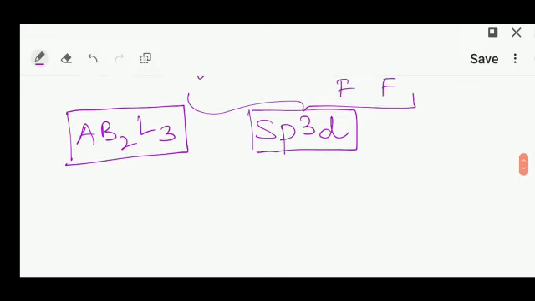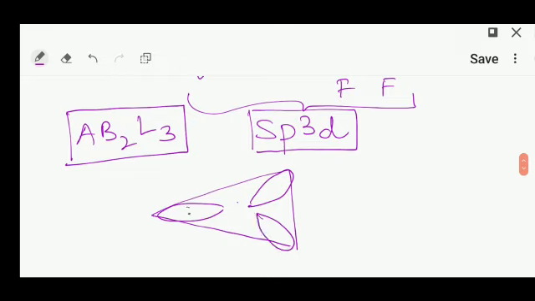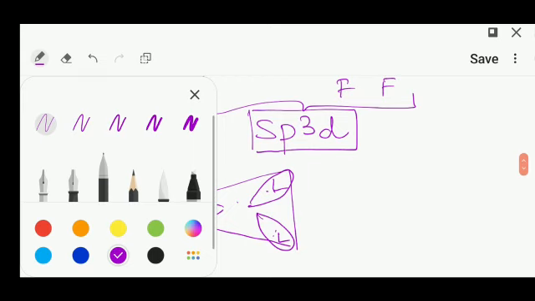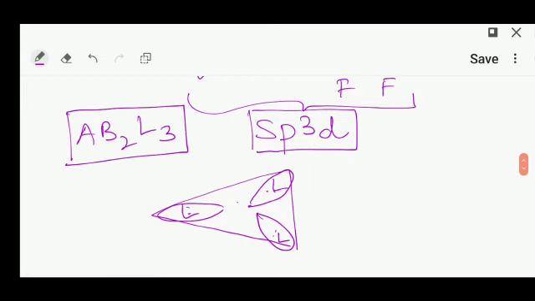And you know that in VSEPR theory, as you studied in 11th class, when AB2L3 is the type, the shape will be determined by its 3 lone pairs, which you can also write as LLL, and 2 bond pairs.